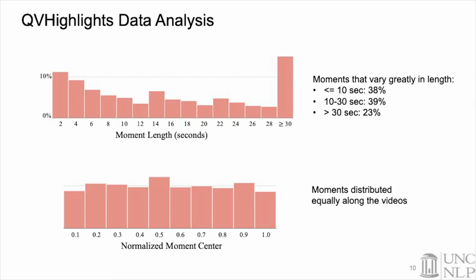We also studied the distribution of moment lengths on the top and the normalized moment center on the bottom. On the top, we notice our dataset has a rich variety of moments that vary greatly in length. Around 38% of the moments have a length of equal or less than 10 seconds, while around 23% are more than 30 seconds. On the bottom, we see the moments distributed almost equally along the videos, indicating that our dataset does not suffer from the temporal bias that is commonly seen in other datasets. Here the temporal bias means that more moments appear in the beginning of the video.